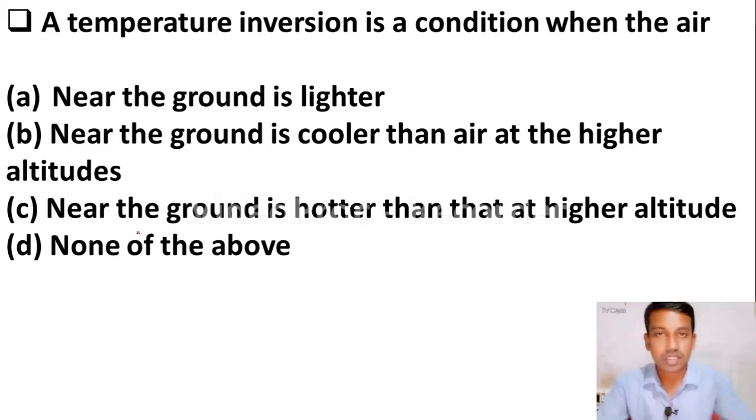And the next question is: a temperature inversion is a condition where the air, option A, near the ground is lighter. Option B, near the ground is cooler than air at the higher altitudes. Option C, near the ground is hotter than that at higher altitude. Option D, none of the above. Here the right answer is option B: a temperature inversion is a condition when the air near the ground is cooler than air at the higher altitudes. Please remember the answer.